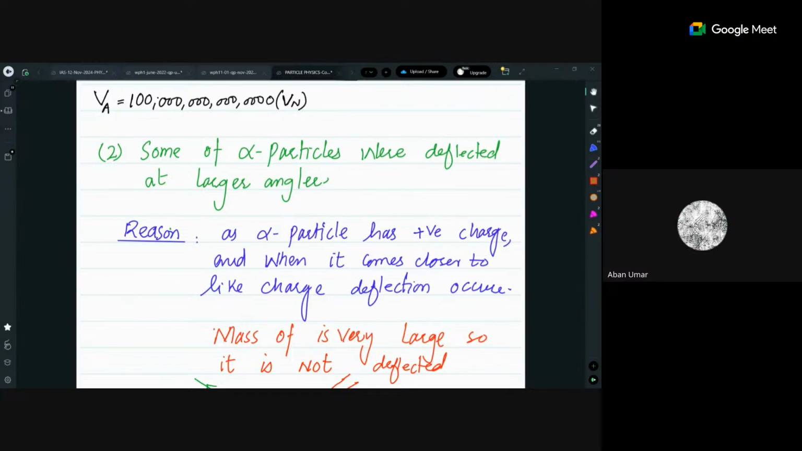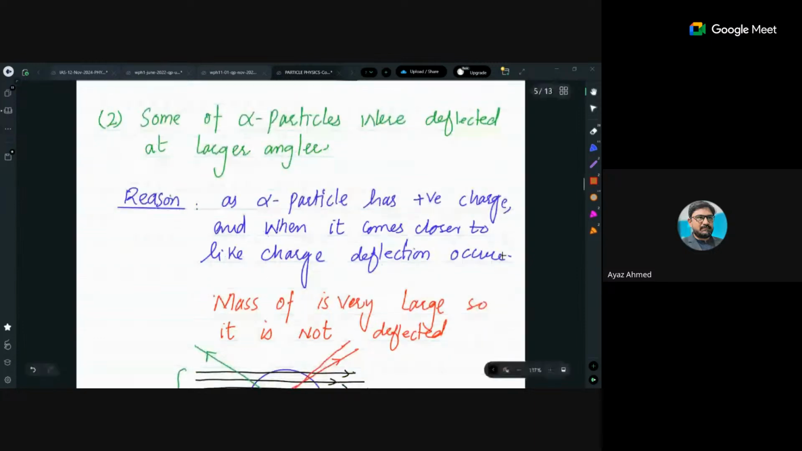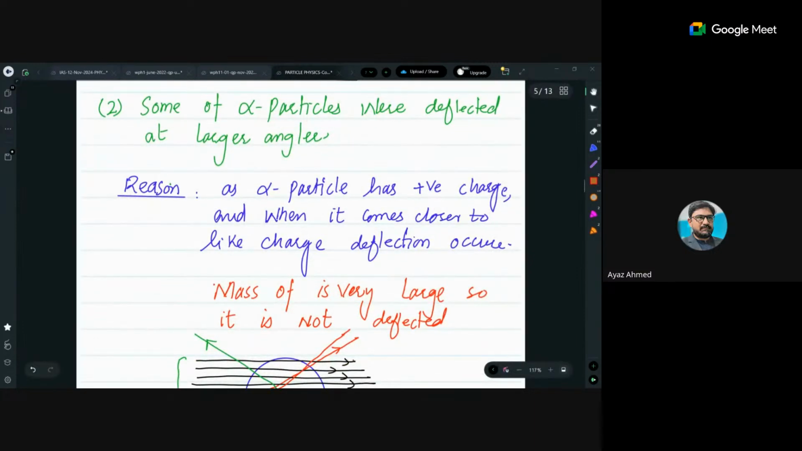Yes, it's clear. Okay, very good. The second observation is that some of the alpha particles were deflected at large angles.